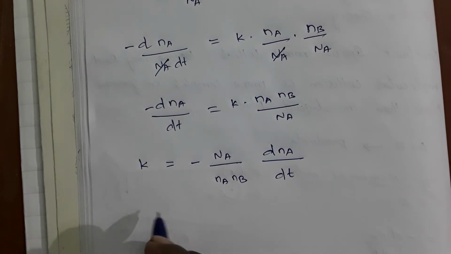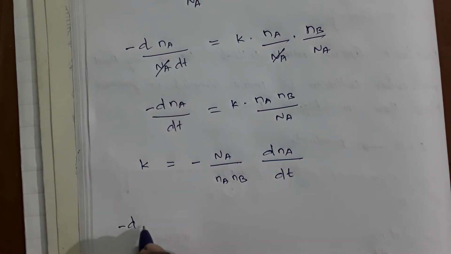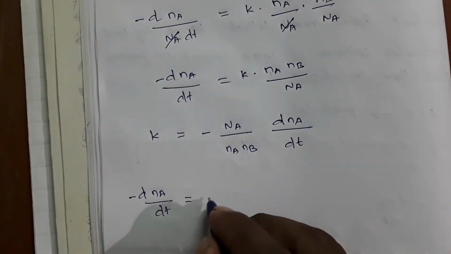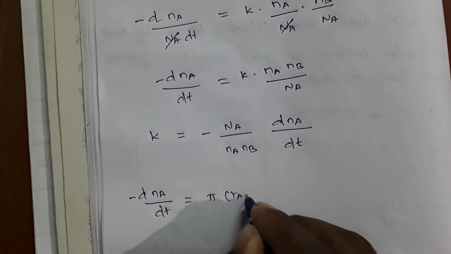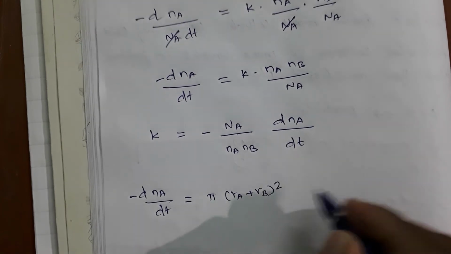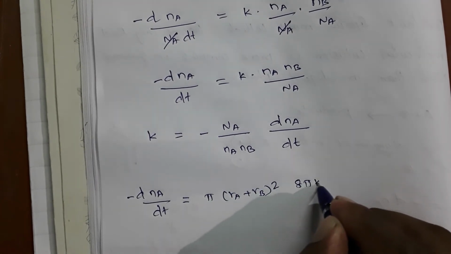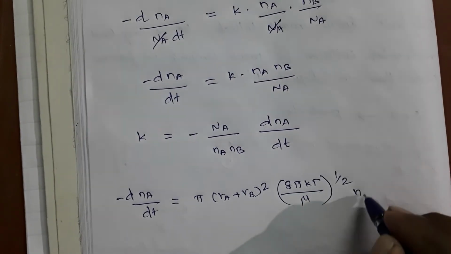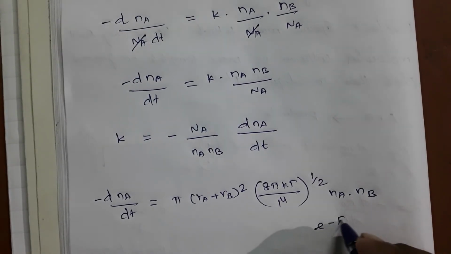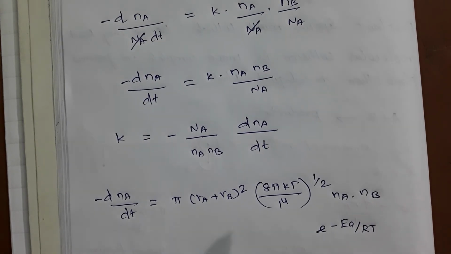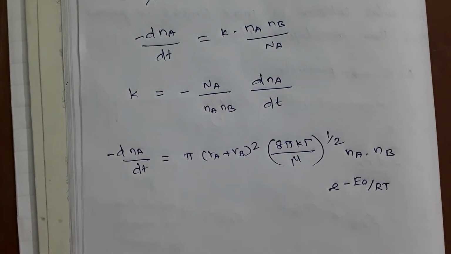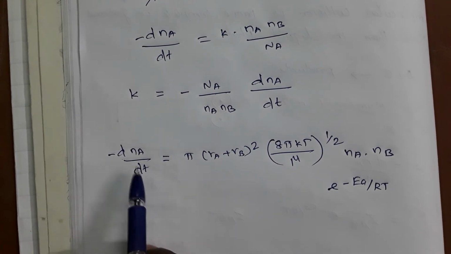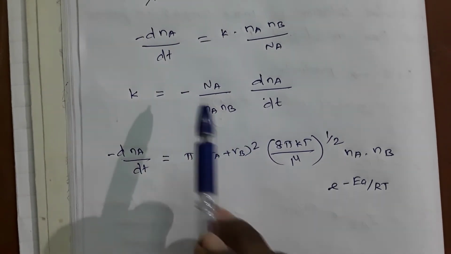We know from the previous one that minus dNa by dt is equal to pi Ra plus Rb whole square, 8 pi kT by mu to the power 1 by 2, Na Nb, exponential of minus Ea by RT. Now substitute minus dNa by dt here.